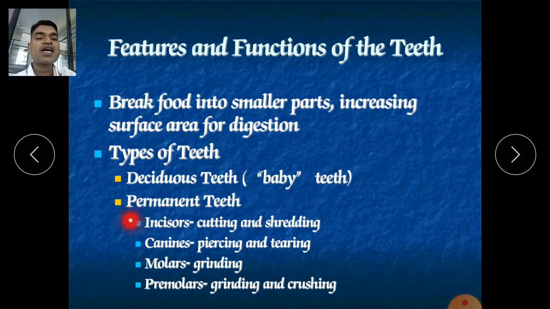And the permanent teeth are of 4 types. Incisors are at the anterior part, the upper 4 and the lower 4, called incisors. They are required for cutting and shredding. After that, at the corner we have canines. These canines are for piercing and tearing.